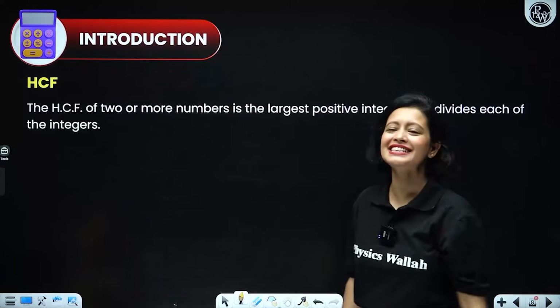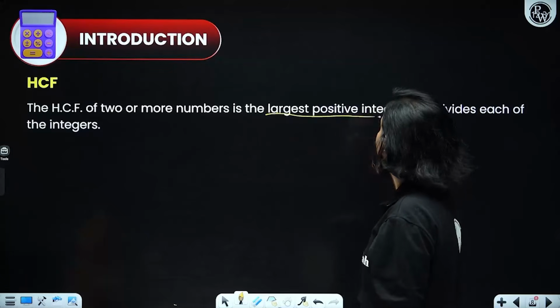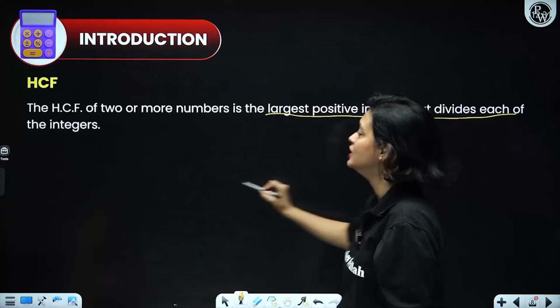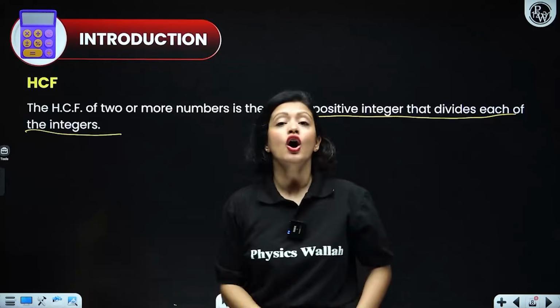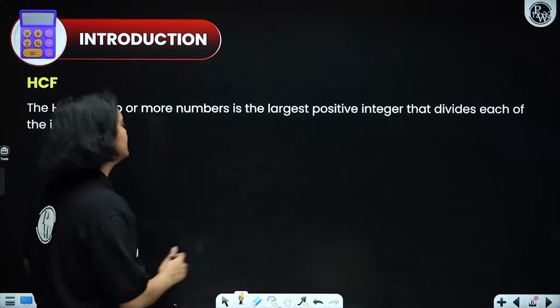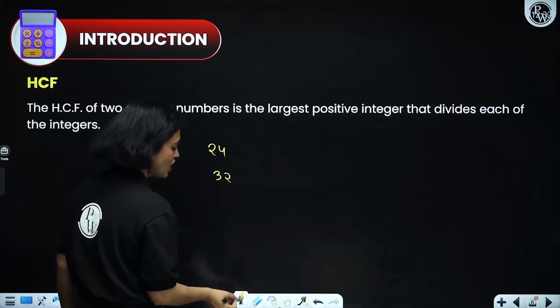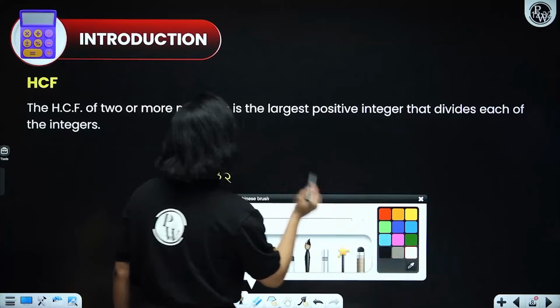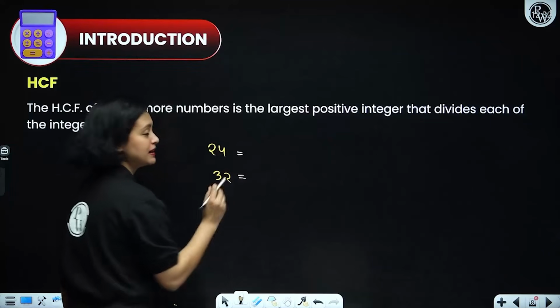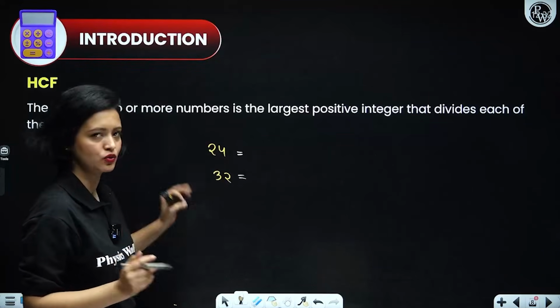So what is HCF, everyone? HCF of two or more numbers is the largest positive integer that divides each of the integers. Okay, so basically, let's understand it using an example. So I'll be taking 24 and I'll be taking 32. Okay, now let's write down the factors of both of these. That means we are going to write down all the numbers that divide 24 first and 32 then.